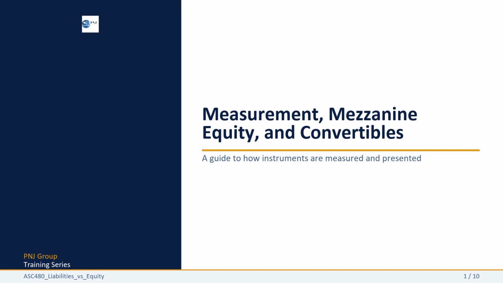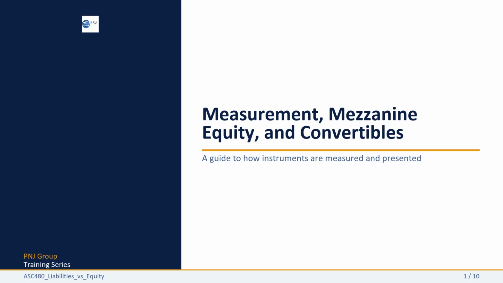Welcome to Section 4 of the ASC 480 series. We have covered classification, liability categories, and the fixed-for-fixed test. Now we turn to what comes after classification: measurement. How do you initially record these instruments, and how do they change on the balance sheet over time?